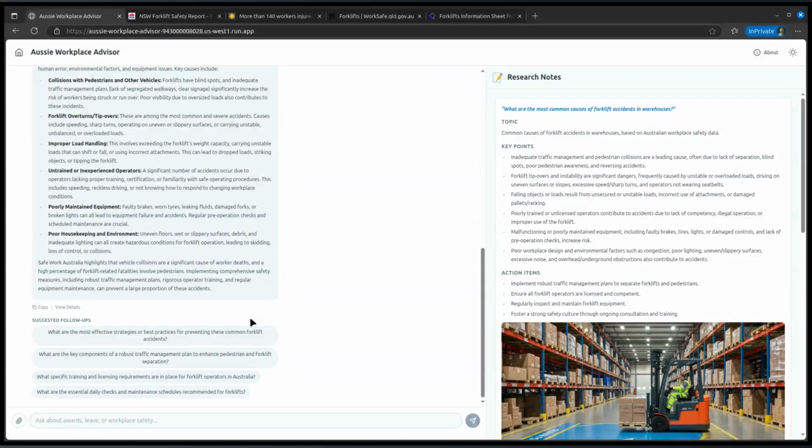But if you were doing this for a business, you could tell it to just use that business's website and maybe a few other key websites or something like that. But I hope you can see the difference between this and the generic chatbot that's on Fair Work, and how basically rubbish that one is. It's basically just a glorified point and click answer bot. It doesn't do very much, right? Whereas this is actually doing research for you. So yeah.